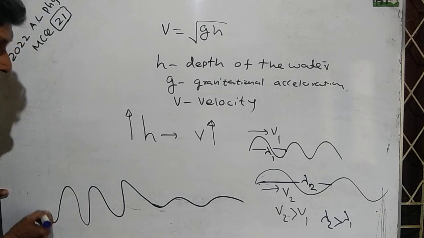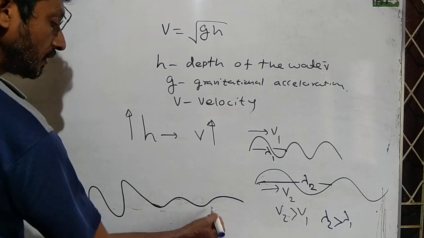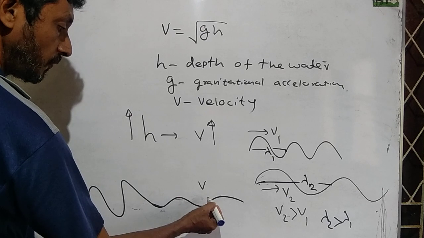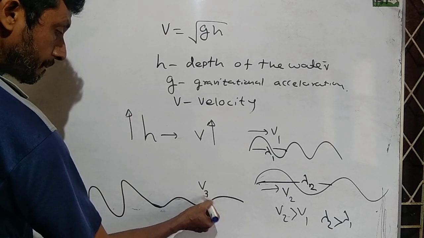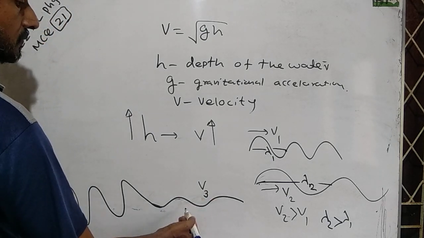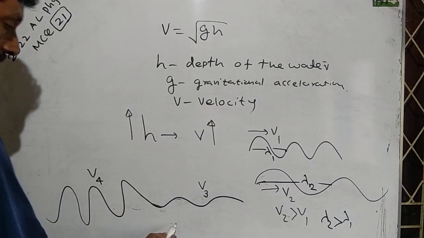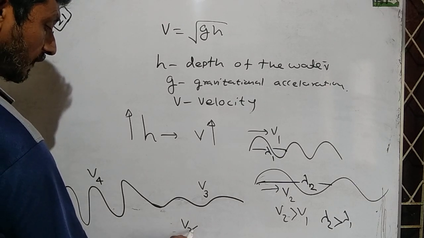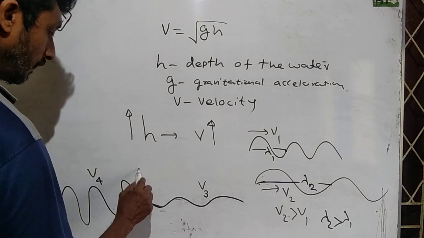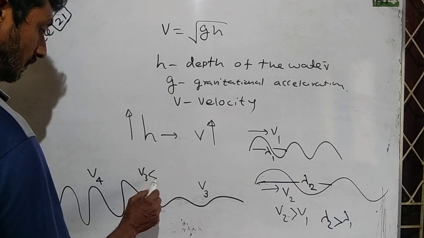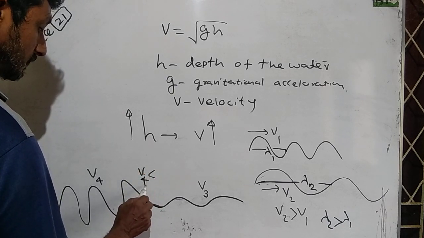Therefore, kinetic energy stored in deep water is higher, and kinetic energy in shallow water is lower, due to V4 being smaller than V3.